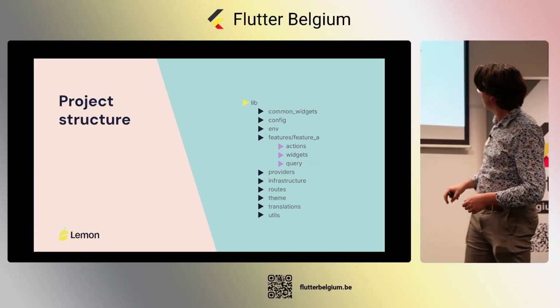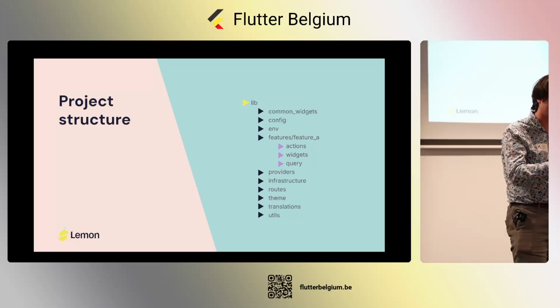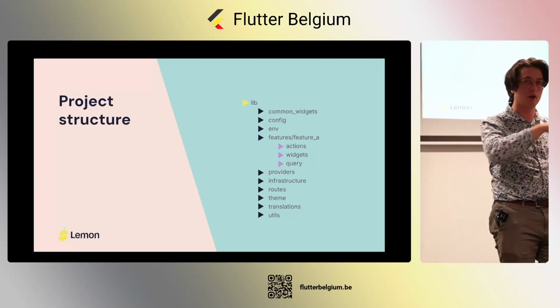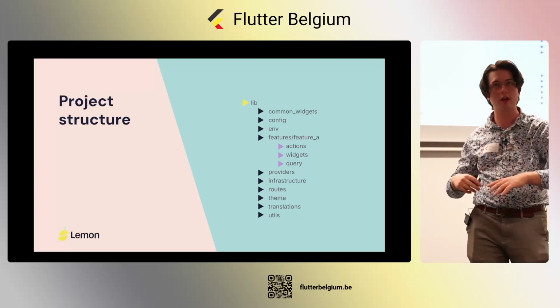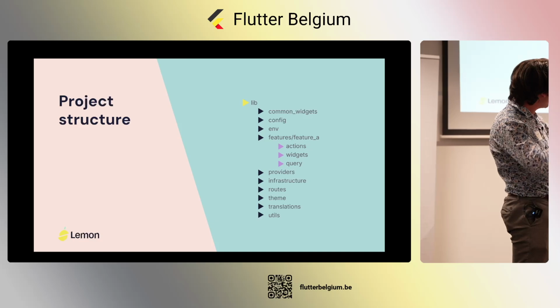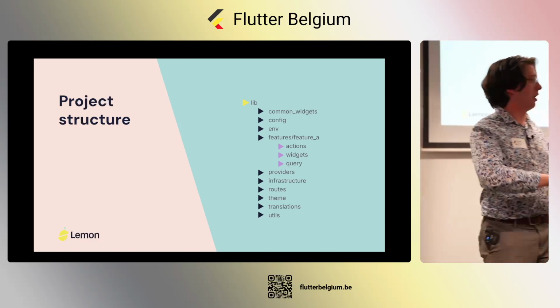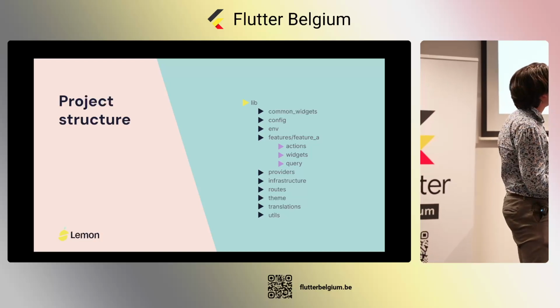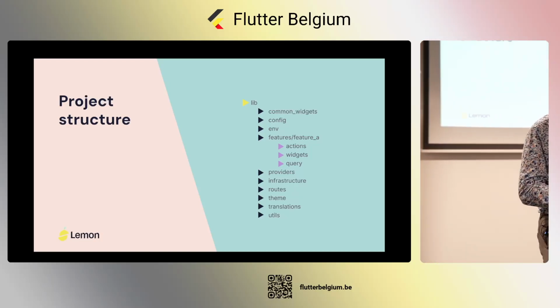Then we have the main thing. It's in our features folder. We split everything up in different features. For example, we have our login, and inside of our login we have our authentication, and we have our different login features there. They all have their separate folder, and inside every folder is mainly a page. We have our main page widget in there as well, but we have also actions and queries and all our side widgets that come with that feature.